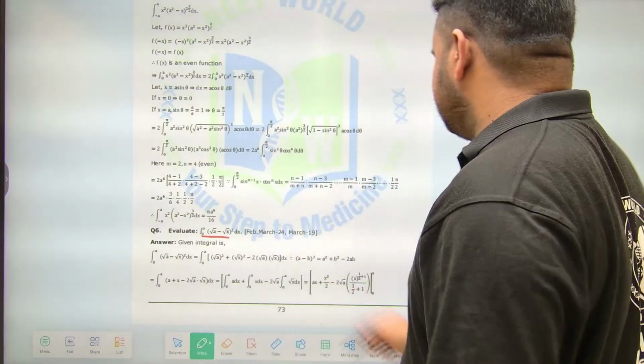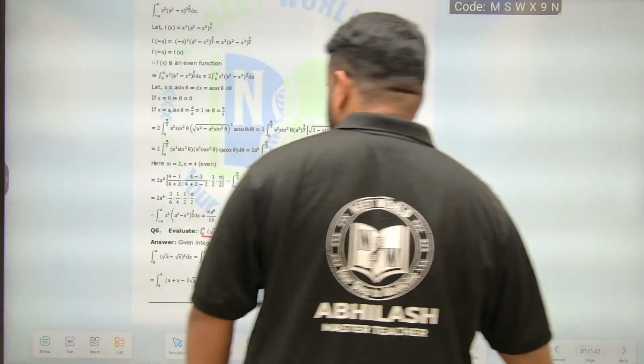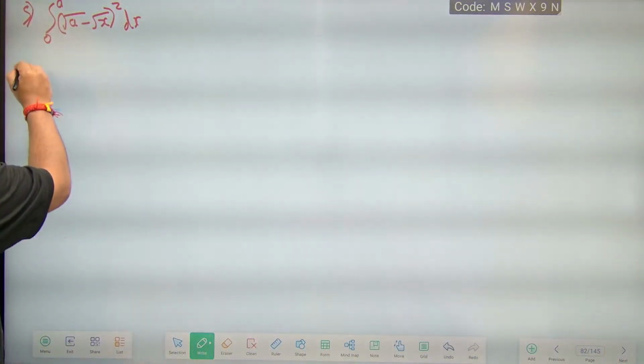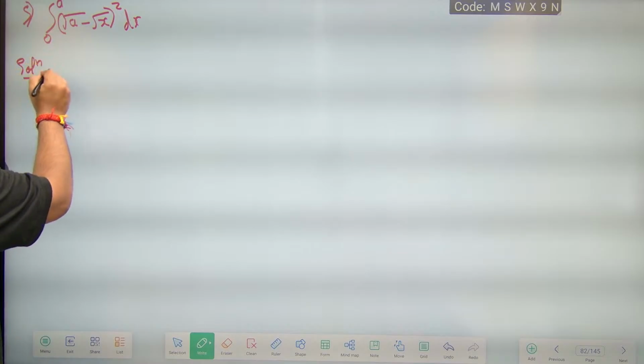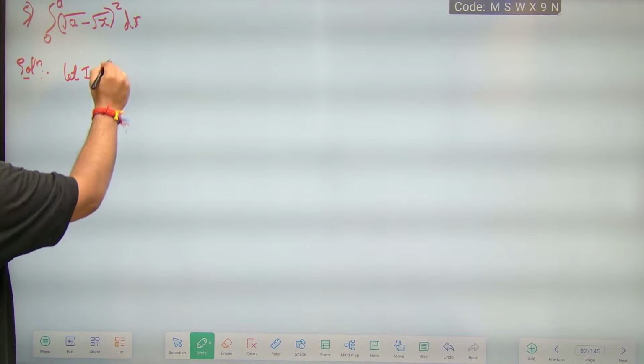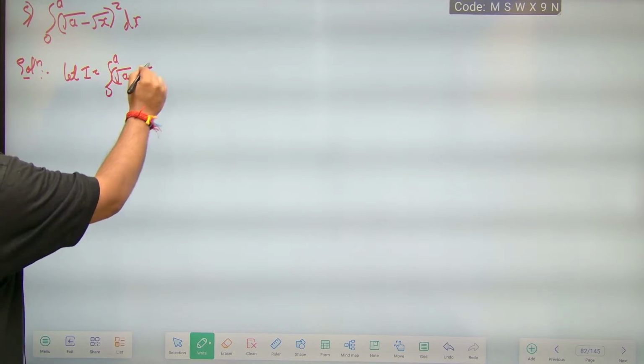Square root of a minus square root of x whole square dx. This is what they are asking. So the first thing is, the given integral is: let I be equal to the integral from 0 to a of (root a minus root x) whole square dx.